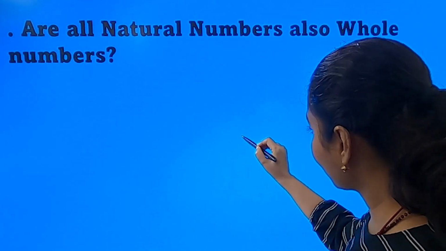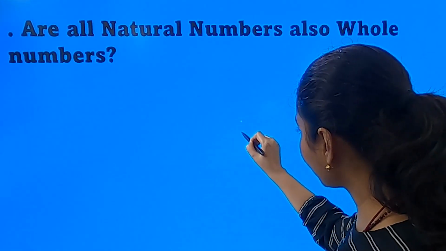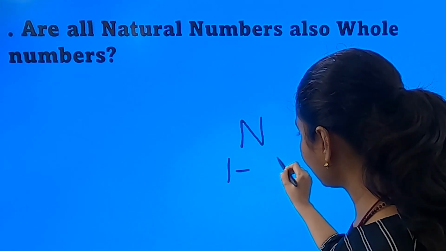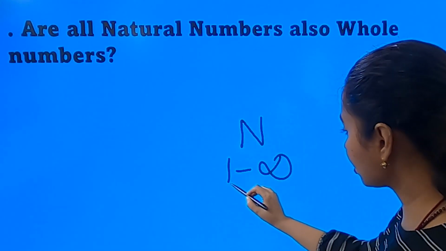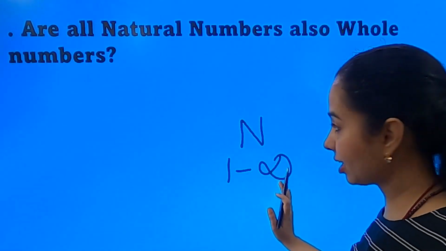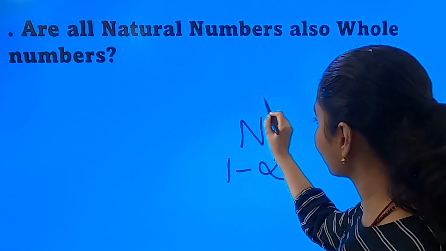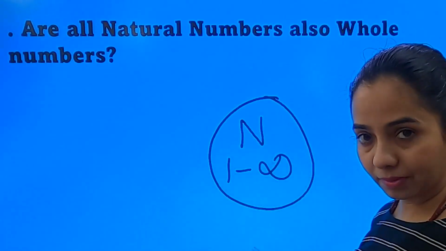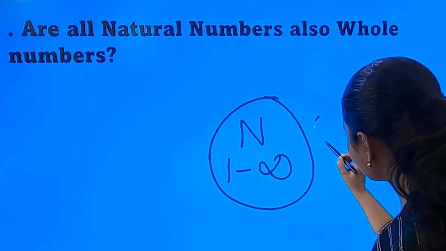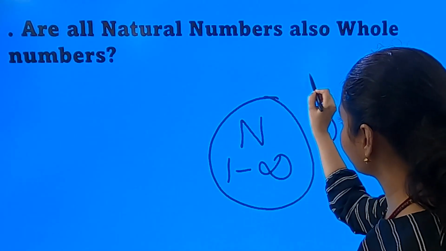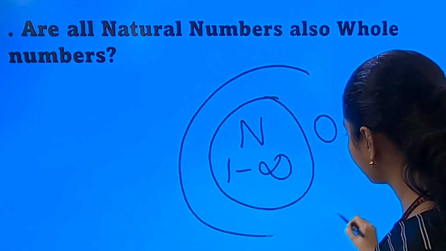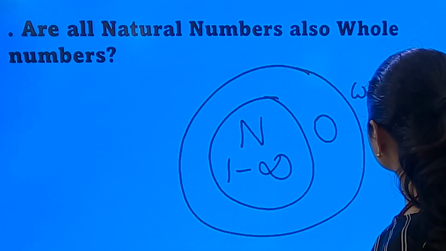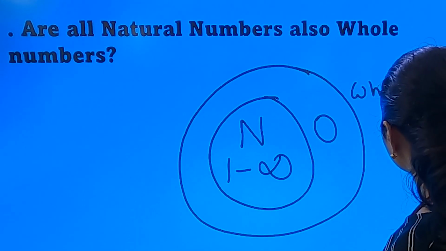See, we have learned that natural numbers are the numbers from 1 to infinite. This much we have learned. If we add 0 to the set, then this new set becomes whole numbers.